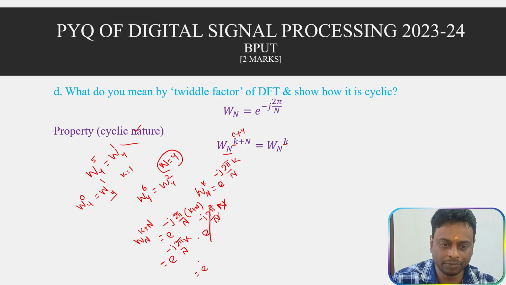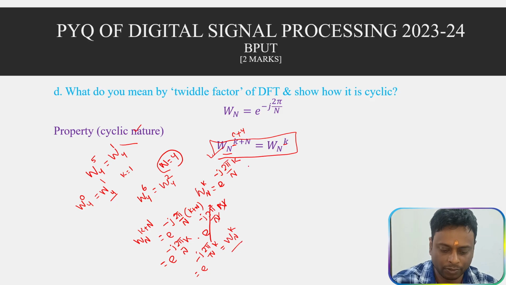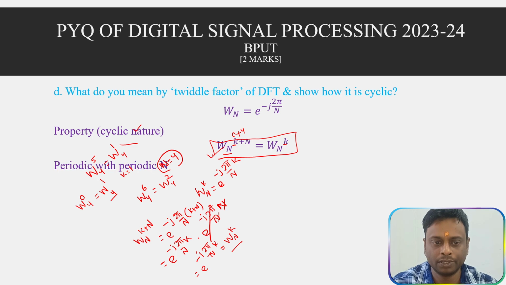So you get e to the power minus j 2 pi by N into k, which is nothing but W_N to the power of k. This is the property known as cyclic. We have shown how it is cyclic by this derivation. So this is our twiddle factor, and it is periodic with period N.